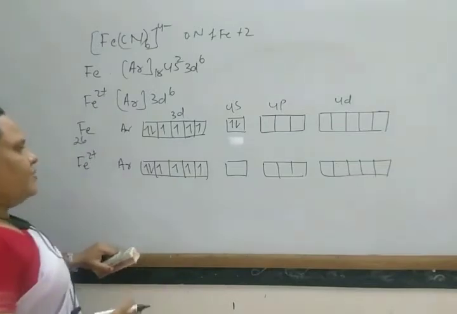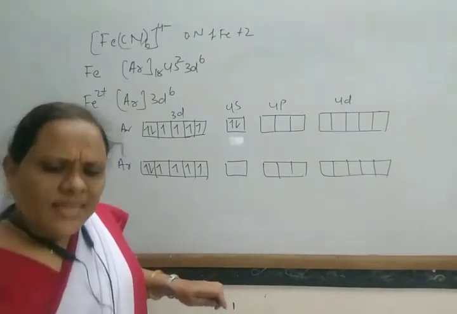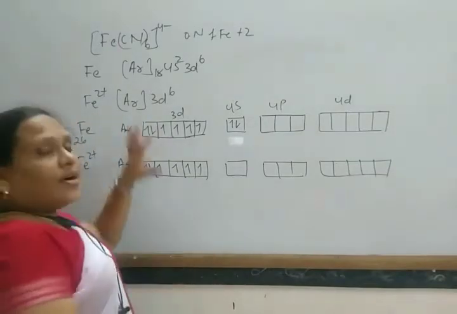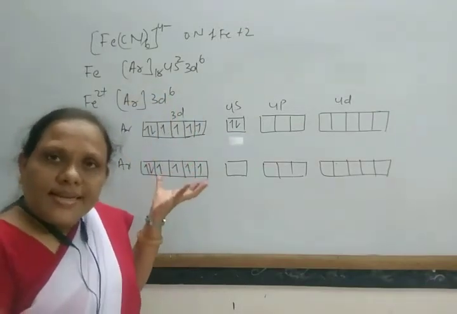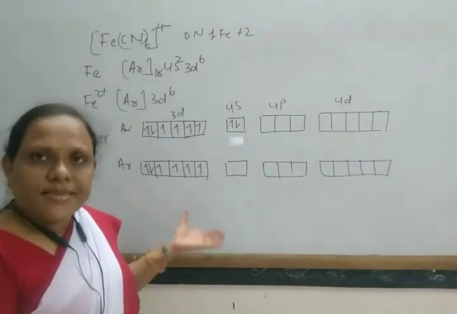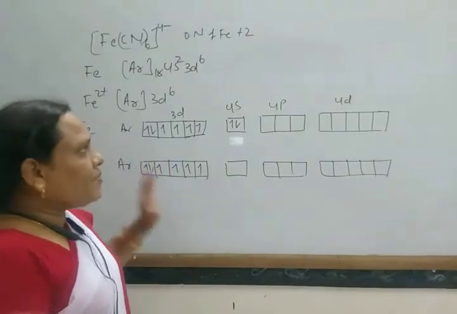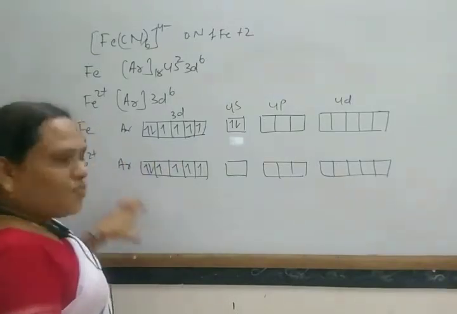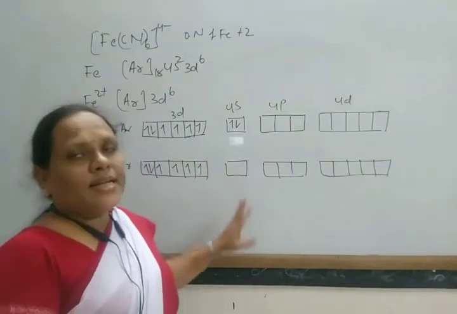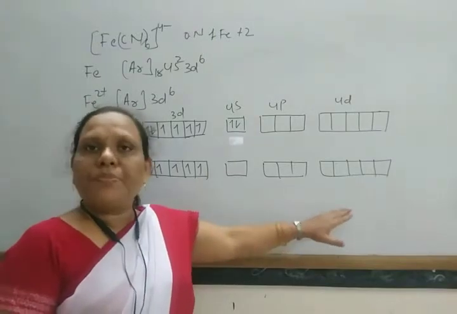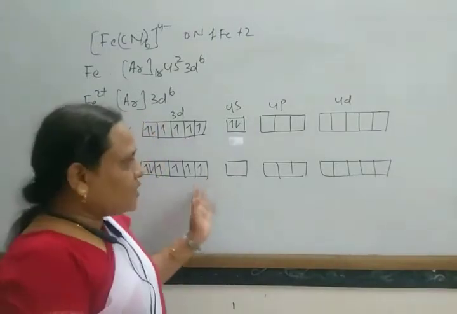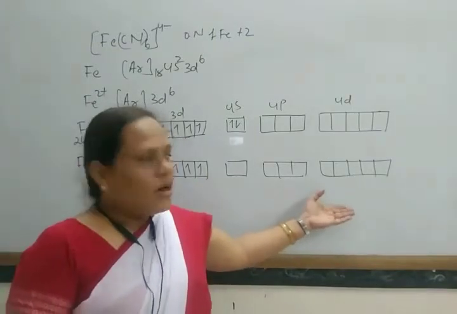But actually, for the acceptance of electrons from ligands, this Fe2+ ion has to make that many orbitals vacant. There are so many orbitals it can make vacant.